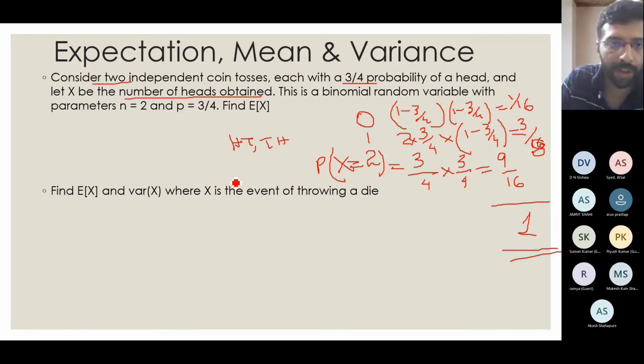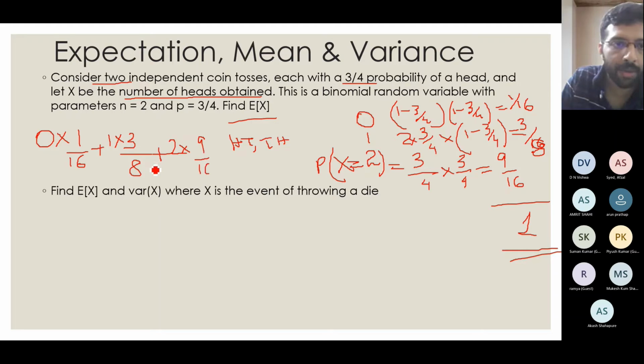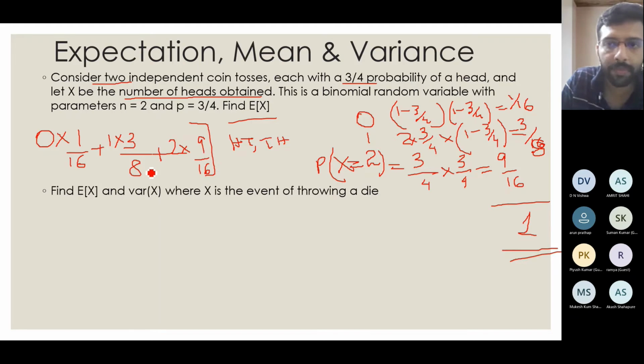Now my objective is to find the E of x. So I have to multiply 0 into the probability that x equals 0, which I got as 1 by 16, plus 1 into the probability that x equals 1, which I got as 3 by 8, plus 2 into the probability that x equals 2, which I got as 9 by 16. So this will be my answer here. Finally, we will get something like 1.5.